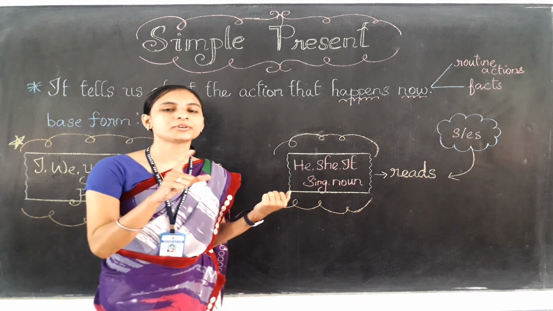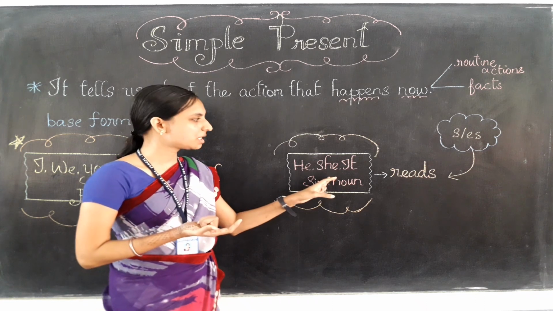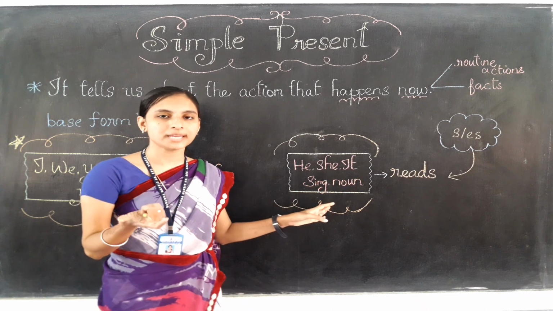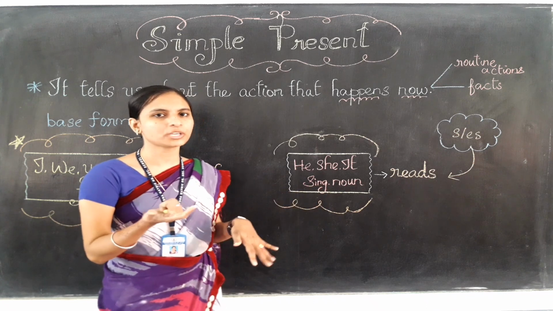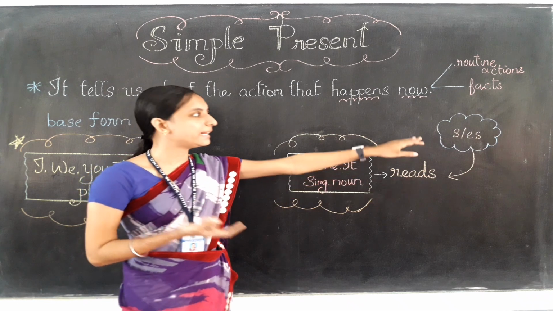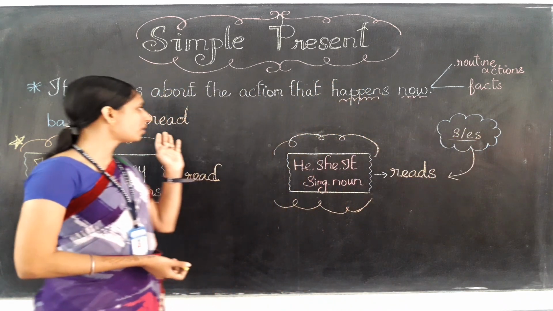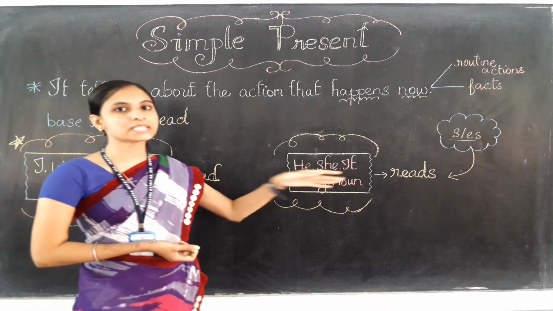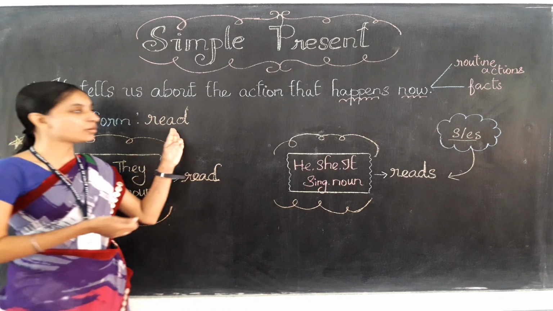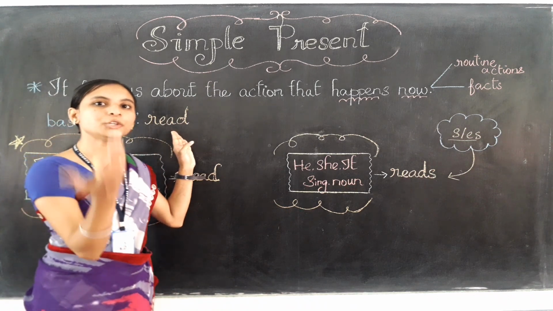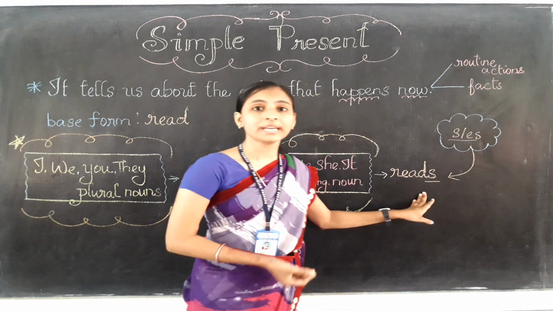Subject, the first word in the sentence. What are those subjects? He, she, it, and also a singular name, a single person's name, or a single animal or singular thing. When we are talking about these, we add s or es to the verb form, whatever verb form is given. So here the base form word is read. So when converting into the present, what have I added here? Yes, I have added s.